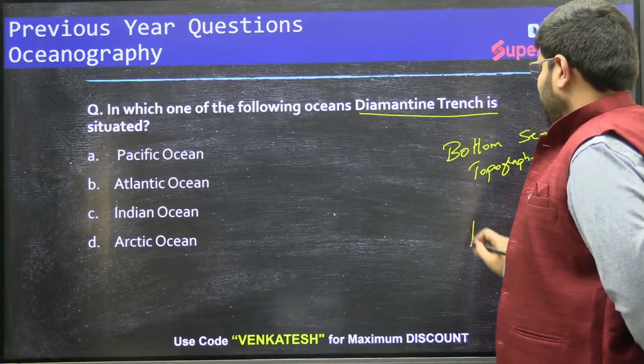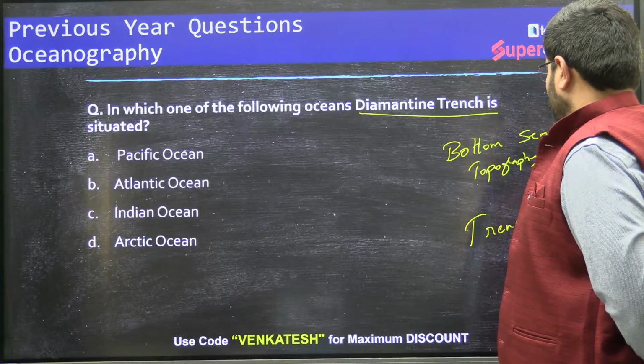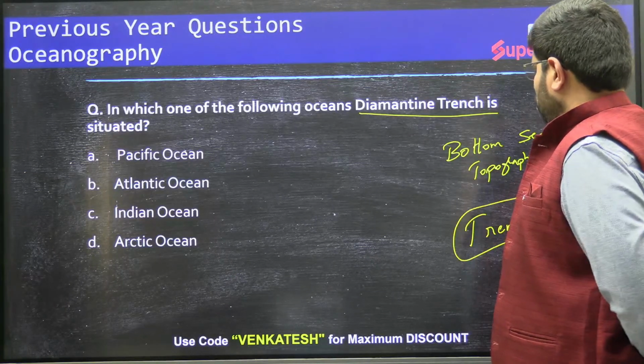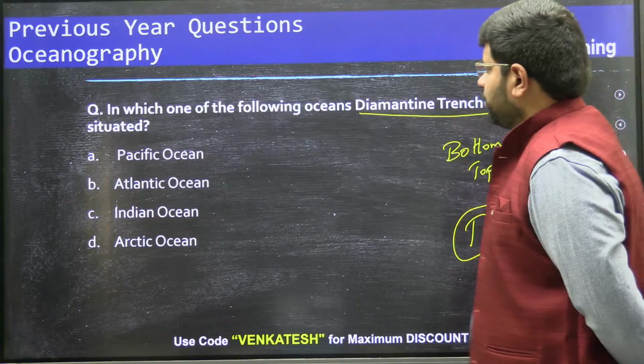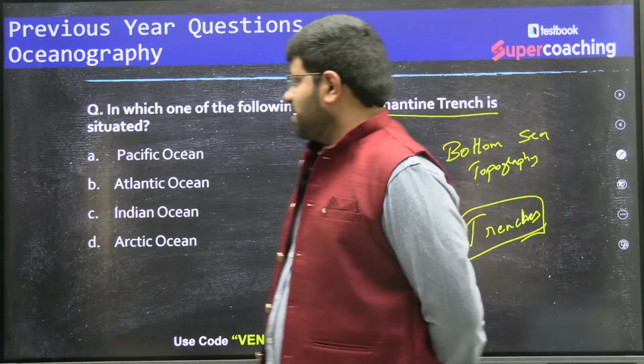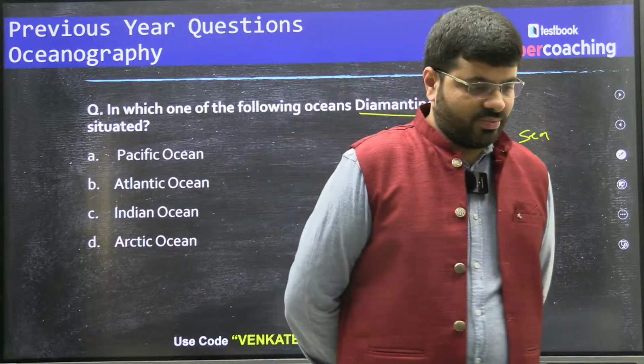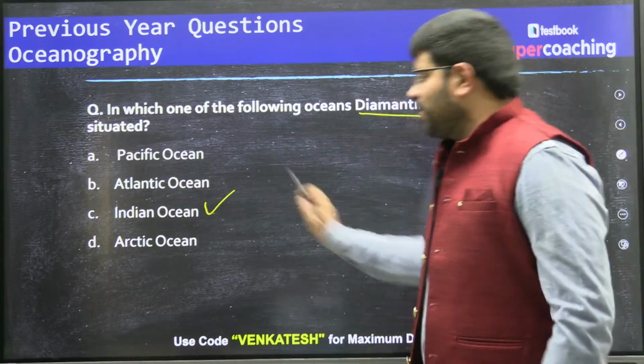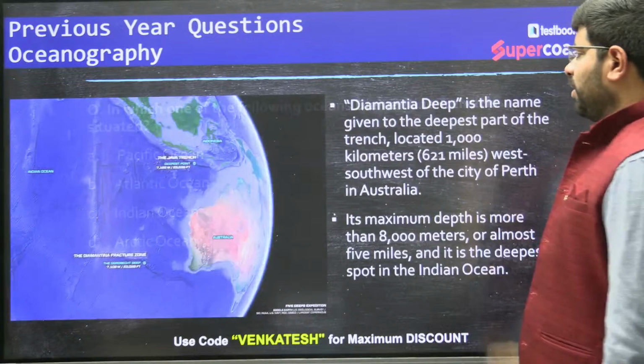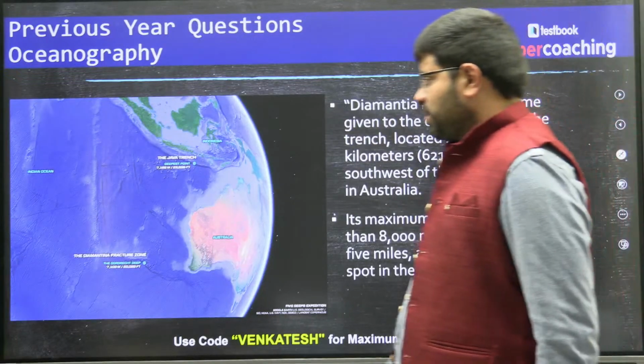We have the trenches. So there is a trench called Diamantini Trench. Is it located in which part of the ocean? So this is part of the Indian Ocean. See, Indian Ocean. See, Diamantini Trench.